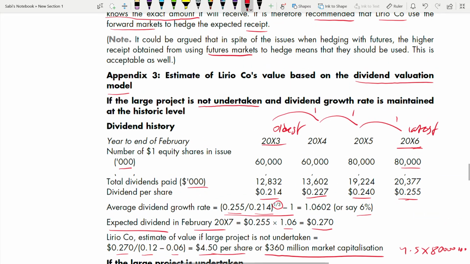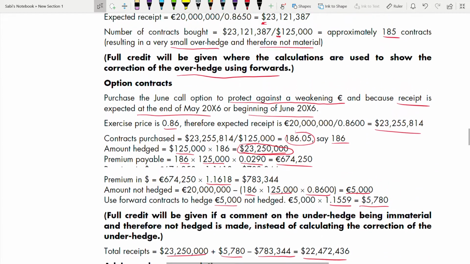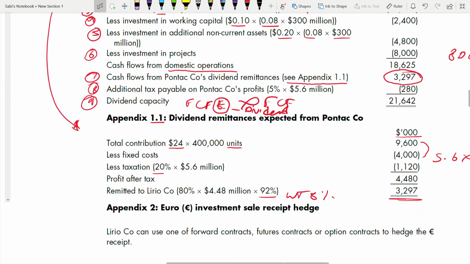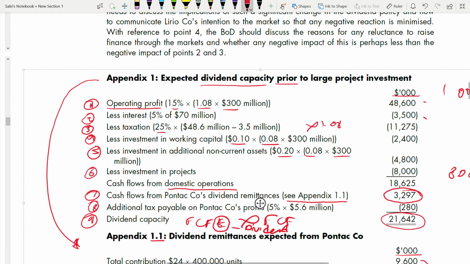It is 21,642. You have to go further up and see. The dividend capacity, this one. And don't forget to add the 3 zeros. These 3 zeros have to be added here. When you're writing, write it as a full number.